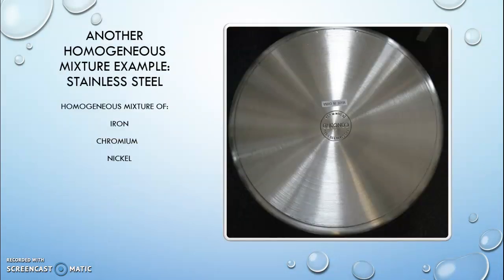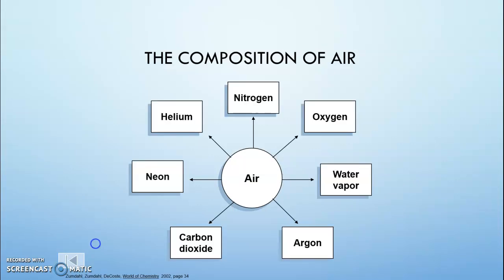Stainless steel is something you've seen a lot. That is actually a mixture. That's a homogeneous mixture. The iron, chromium, and nickel that's in stainless steel is not chemically combined, it is physically combined. Air is another great example of a mixture. Air has lots of things in it. So this helps us understand that mixtures can be gaseous, they can be solid, and they can be liquid.